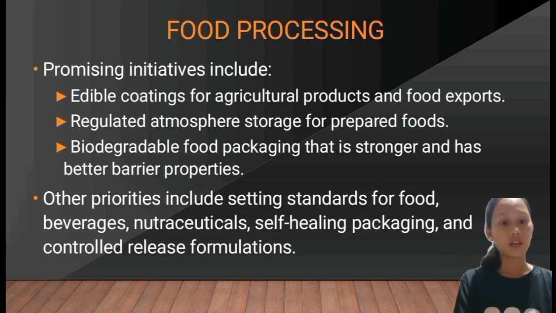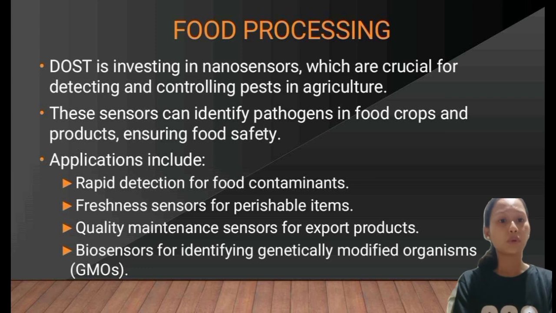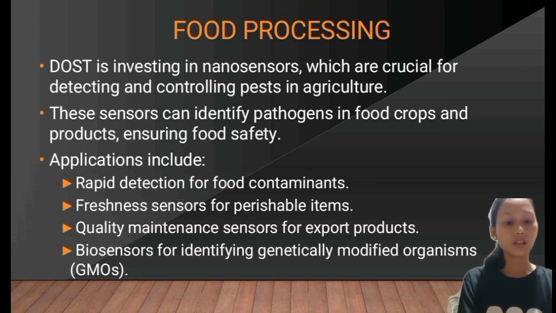Promising initiatives include edible coating for agricultural products and food exports, regulated atmosphere storage for prepared foods, and biodegradable food packaging that is stronger and has better properties. Other priorities include setting standards for food and beverage manufacture, self-healing packaging, and controlled release formulation. So overall, nanotechnology holds significant potential to revolutionize the agricultural sector, leading to increased food production, reduced environmental impact, and also providing sustainability. So next is energy.